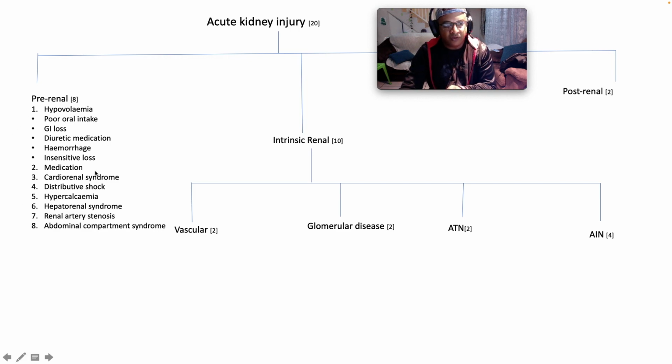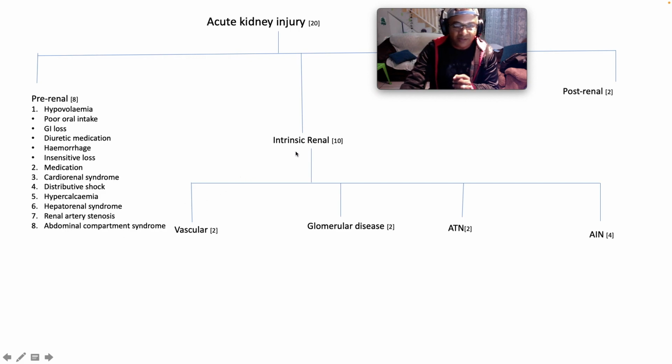Medications as well can cause pre-renal impairment. Cardiorenal syndrome: there are 5 flavors, but 2 speak specifically to cardiac etiology causing diminished renal perfusion. Distributive shock, right? Hypercalcemia, as we know, hepatorenal syndrome, renal artery stenosis, especially bilateral, and abdominal compartment syndrome.